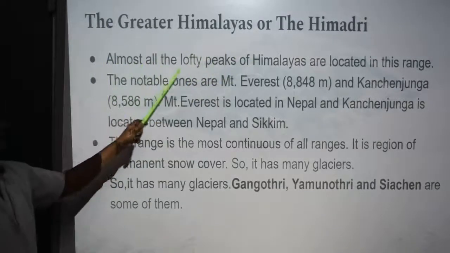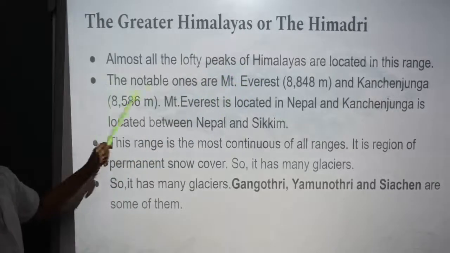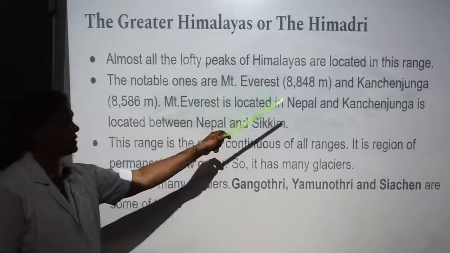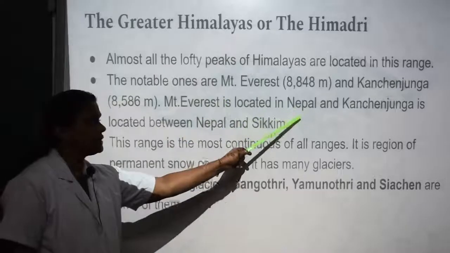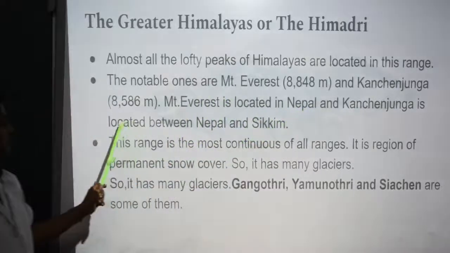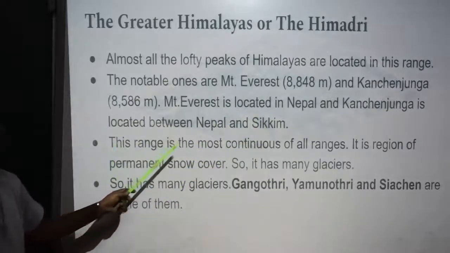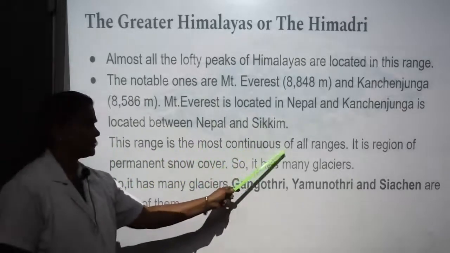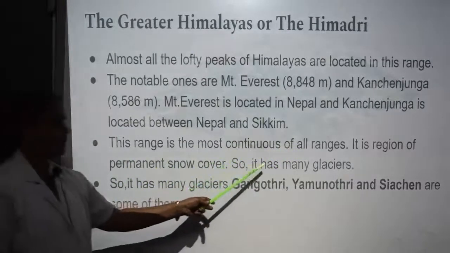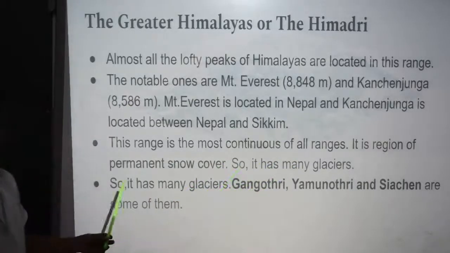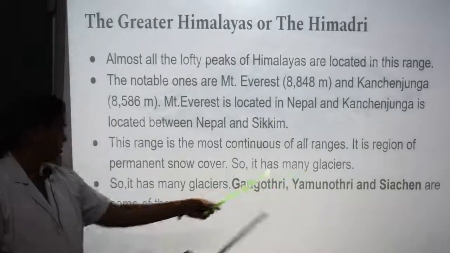Almost all the lofty peaks of the Himalayas are located in this range. The notable ones are Mount Everest and Kanchenjunga. Mount Everest is located in Nepal and Kanchenjunga is located between Nepal and Sikkim. This region is the most continuous of all ranges. It is a region of permanent snow cover, so it has many glaciers. Gangotri, Yamunotri and Siachen are some of them.